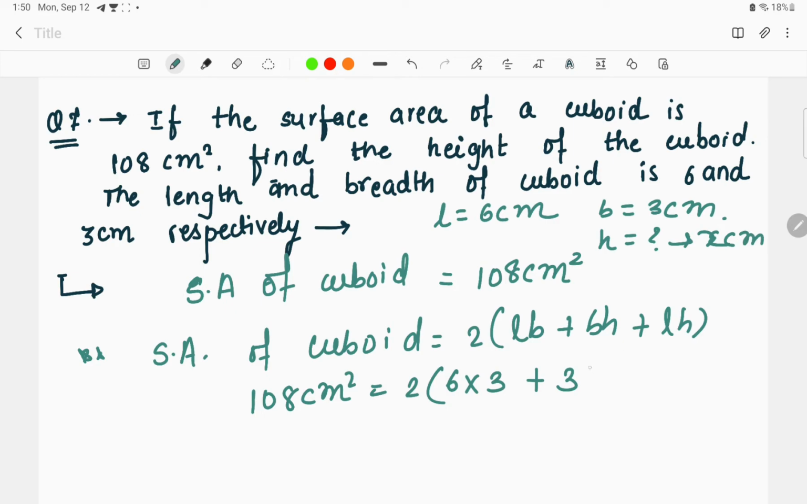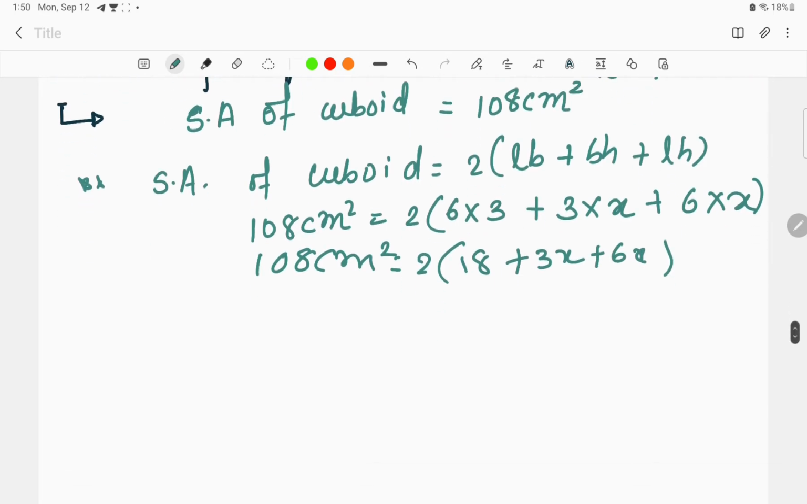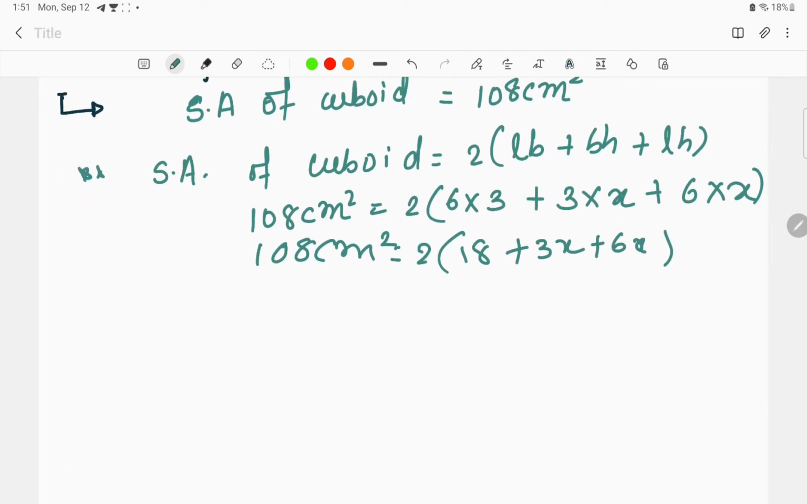So this will be 3 into x plus length is what? 6 centimeter into again x centimeter, right? This is what? Height, which we have to find out over here. So here 108 centimeter square is equals to twice of 6 3s are 18 plus 3x plus 3x plus 6x. So basically when we solve this, we find the height, that is x is equals to 4 centimeter.